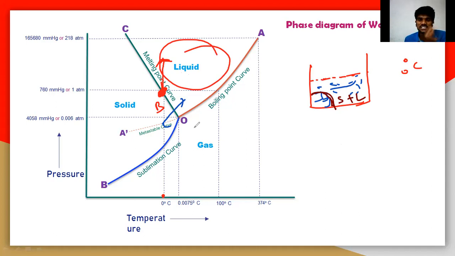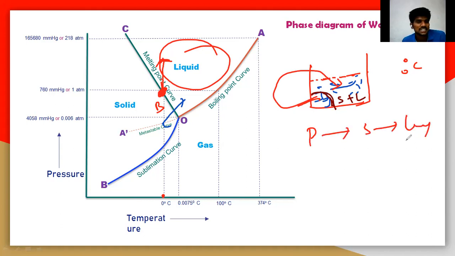So when you increase the pressure at a constant temperature, the solid is completely converted into the liquid phase.